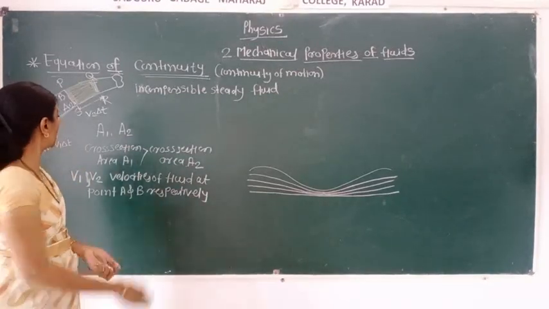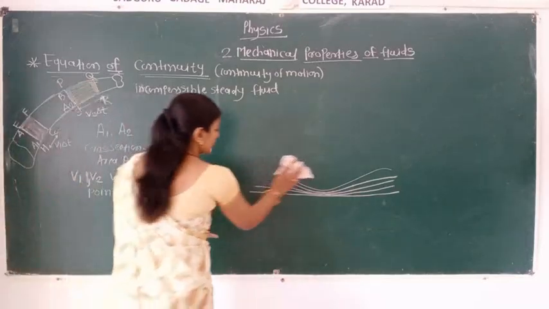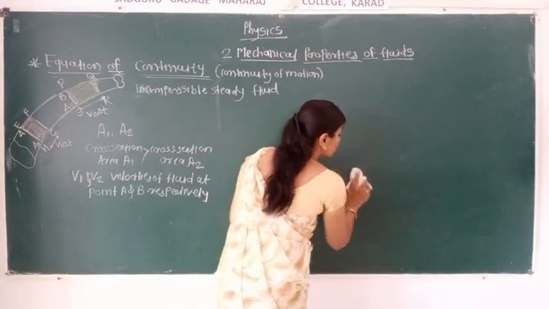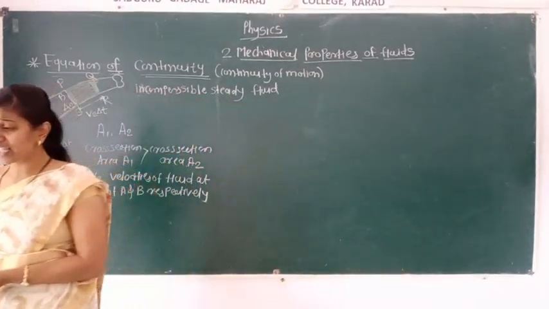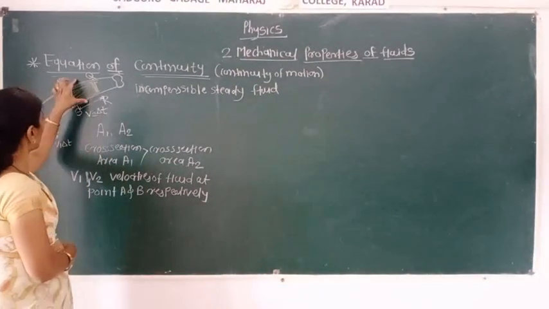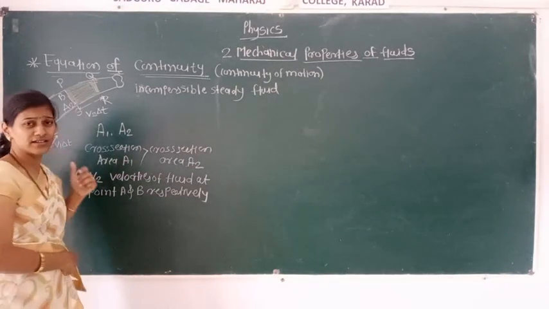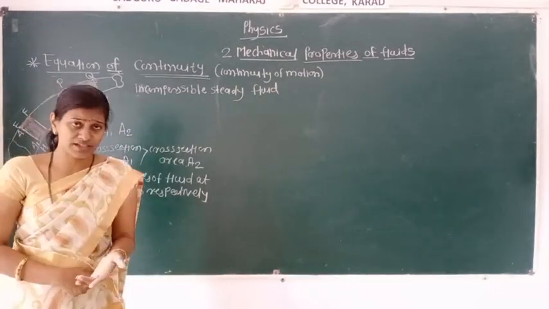Now let's move to the next point. Suppose some part of the tube is narrow, and another part is wider in space. What happens in this situation?